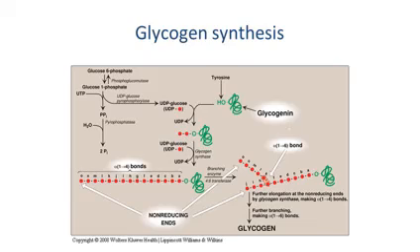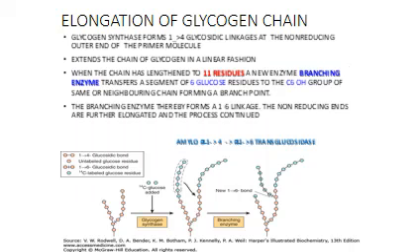So glycogenin keeps on accepting glucose from UDP glucose till it is extended by around 7 or more glucose residues. At this point, glycogen synthase comes into play, and it keeps on elongating the chain by adding glucose residues. So glycogen synthase is able to form 1,4-glycosidic linkage at the non-reducing outer end of the primer molecule. So it is extending the chain of glycogen in a linear way.